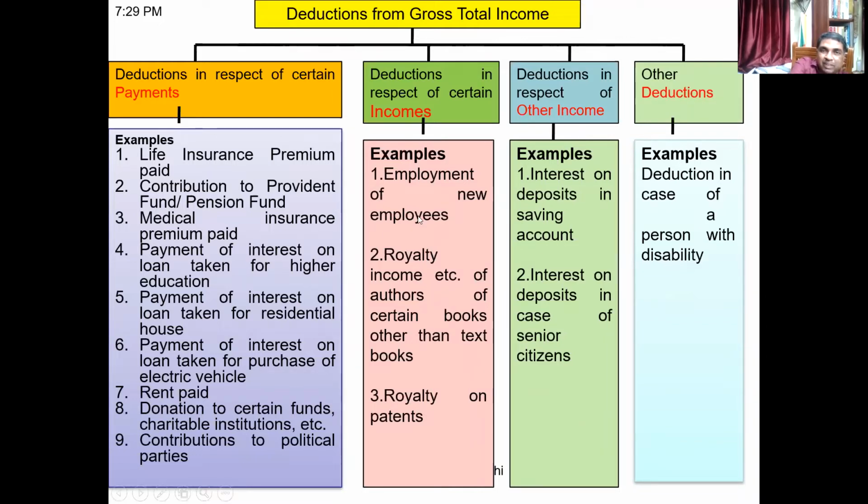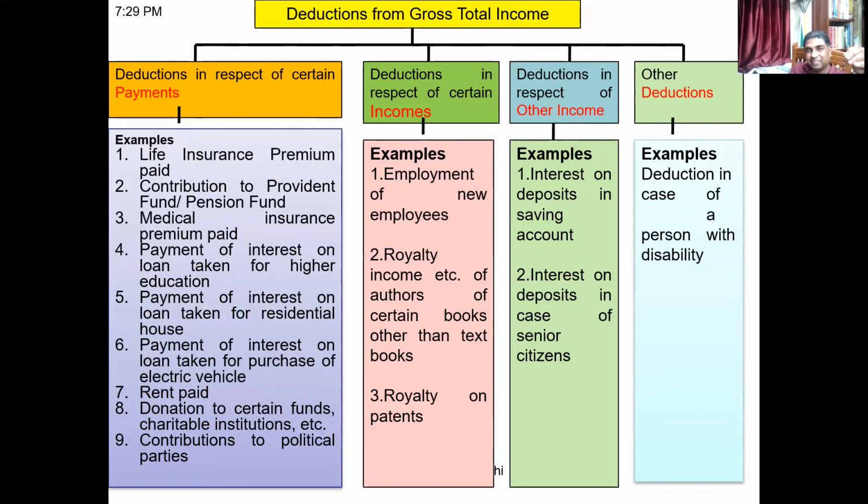Then there are also some deductions on the basis of incomes. Let us say one assessee is employing new employees, or has some income which relates to royalty income. So like this, some deductions are allowed. There are also deductions with respect to some specific income, like interest on deposits in a savings bank account.